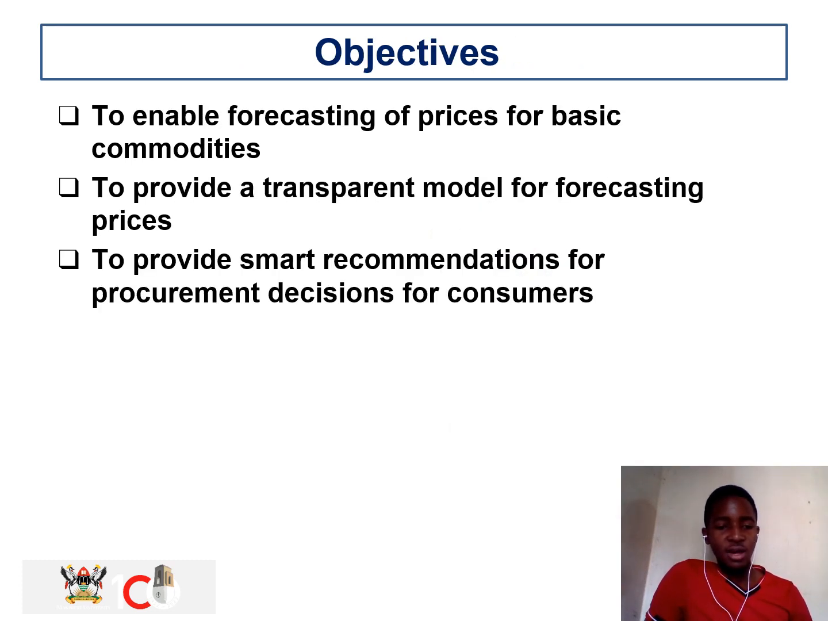Our objectives. The first one is to enable forecasting of the prices for the basic commodities, and to provide a transparent model for forecasting prices. The issue of the transparent model, we are going to meet in the methodology, like how your model should be able to explain how it has arrived at those results. And our third objective is to provide smart recommendations for procurement decisions. These recommendations will help the consumers when making their procurement decisions or budgeting.